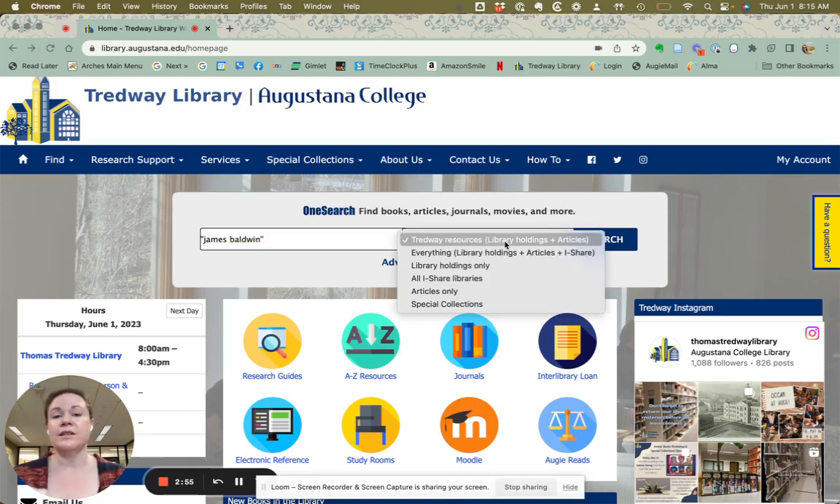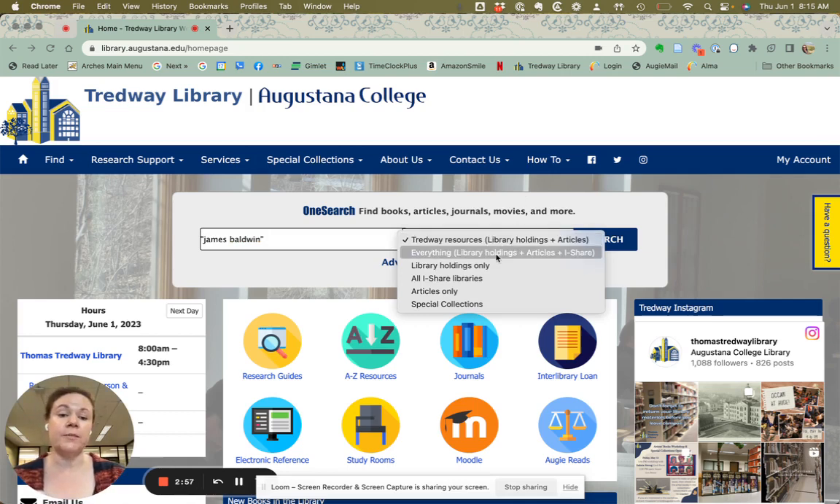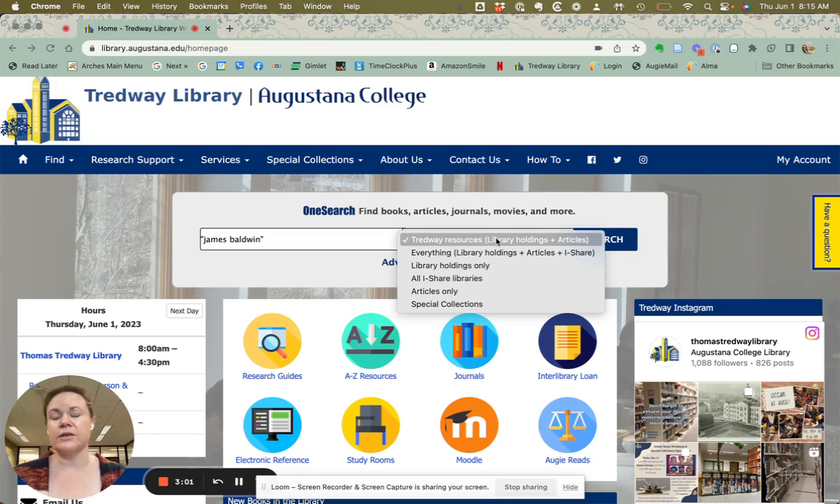Before we run our search, let's take a look at what we will be searching. So the default is to look for library holdings and articles. Library holdings just means the things that we physically have here in the library. So that would be books, DVDs, other kinds of physical resources that we hold here in our building. And articles is every article in all of the databases that we have access to. So this search is quite broad, and I'm comfortable with that because I'm going to show you how to use the limiters to narrow a bit.